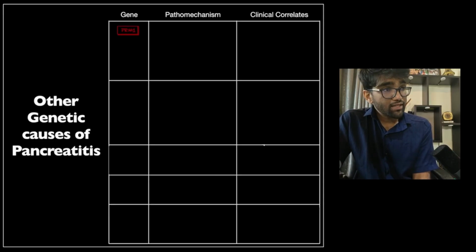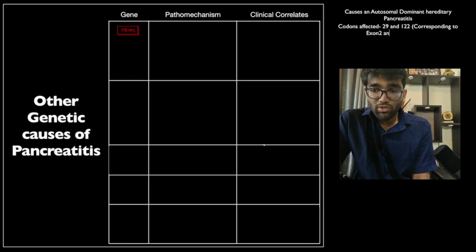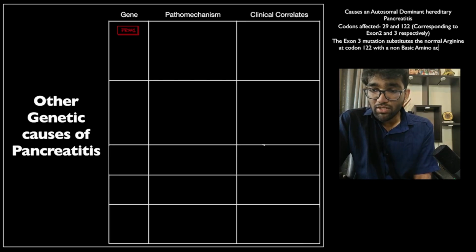Similarly, the second gene that can be affected is a gene called PRSS1, which causes an autosomal dominant form of hereditary pancreatitis. The mutations primarily affect two codons, codon number 29 and 122, which basically corresponds to exon 2 and 3 in the gene respectively. These are just some facts that are routinely asked in entrance exams. Finally, exon 3 mutation substitutes the normal arginine that is located at codon 122 with a non-basic amino acid. So most commonly such a non-basic amino acid is histidine.